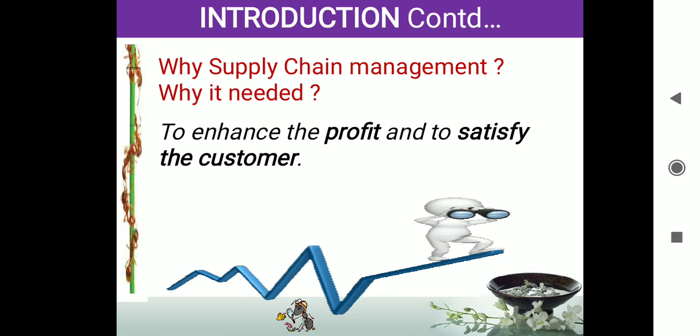Suppose they say that Sunsilk or some other shampoo gives very hard strength to the long hair. The customer will be satisfied and buy that product, and thereby they earn the profit. Whether it is true or not is not a problem. If you satisfy the customer, it is okay. That is what supply chain management is. Whether that shampoo really makes the hair grow or not is not the problem.